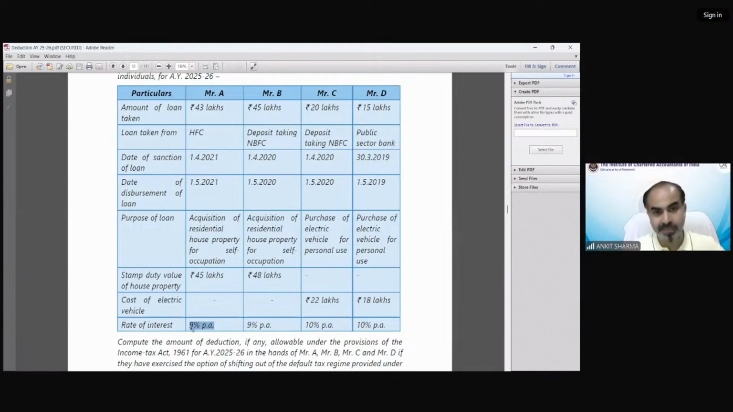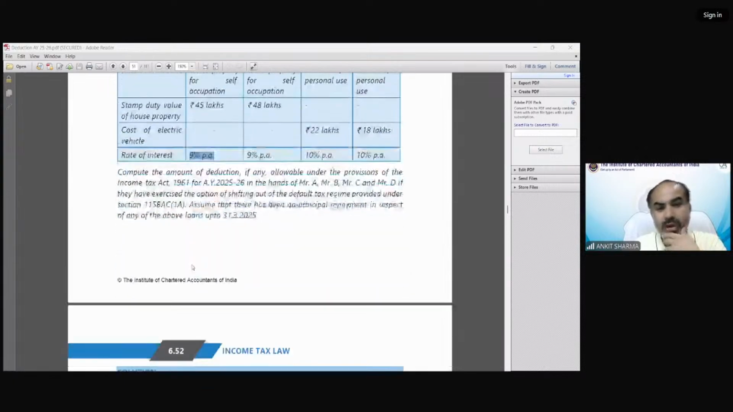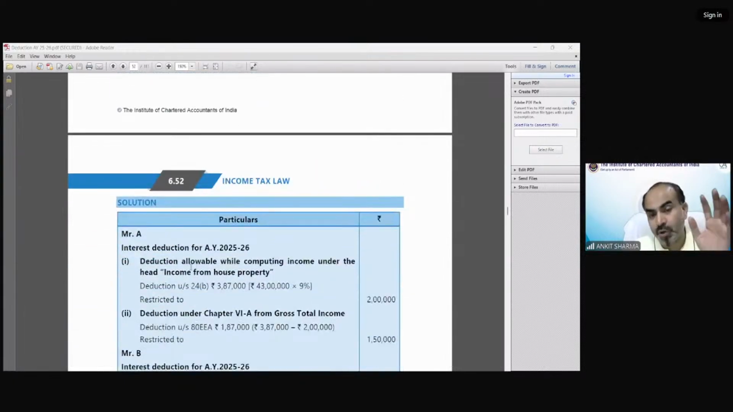Now you can see, in case of Mr. A, you understood that a house property loan has been taken, and the house property loan has 2 treatments. One is income from house property, and the other could be under section 80EE and 80EEA. So one by one we will see what is going to be the treatment in this case. Now you can see the treatment. Let me show you the solution.